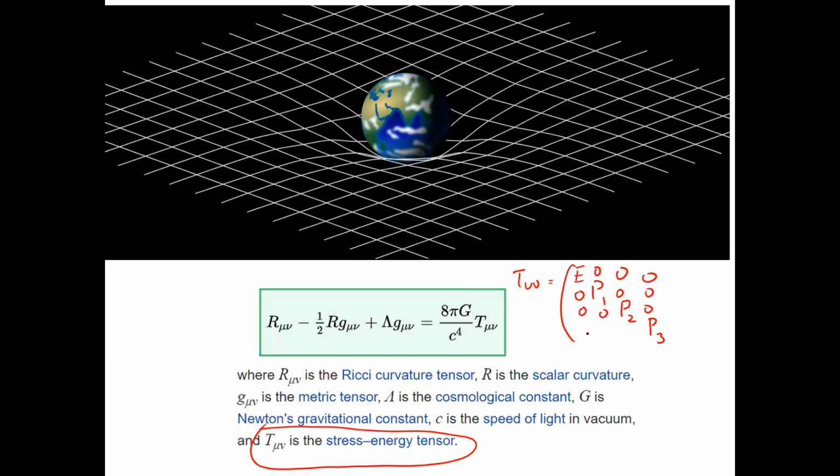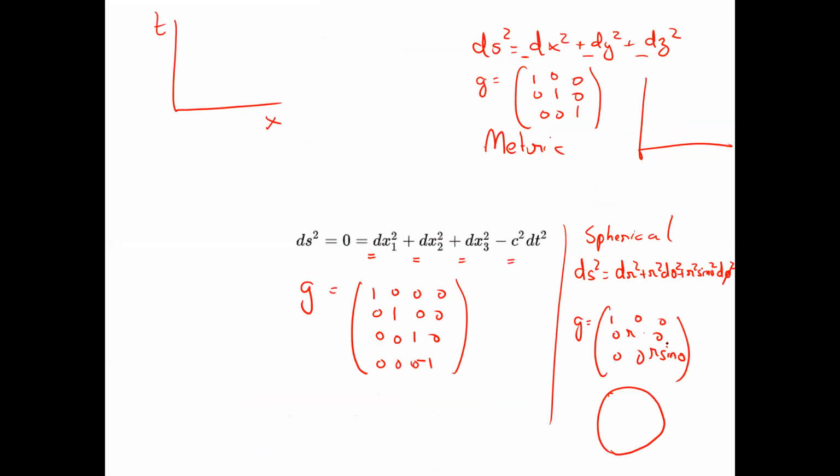Now this energy and momentum is unified. Just like I said, special relativity mixes up space and time.